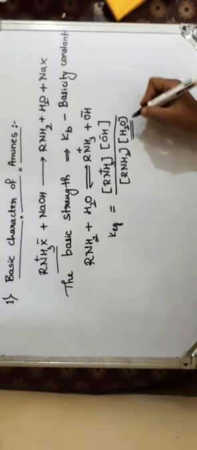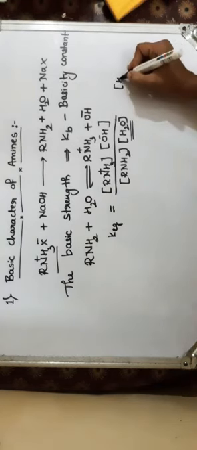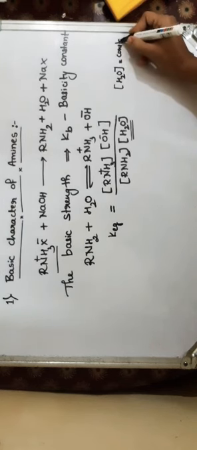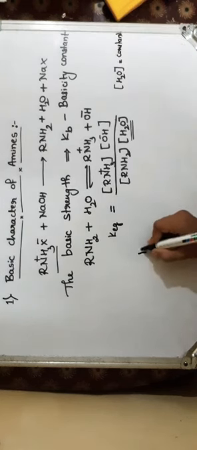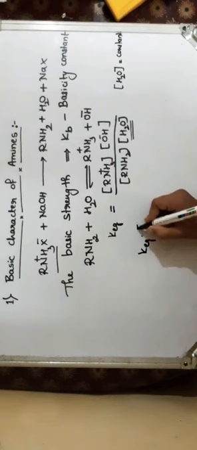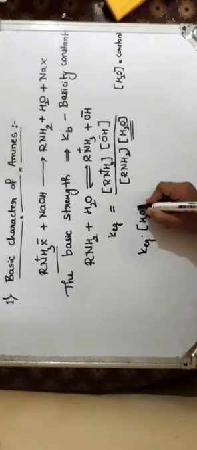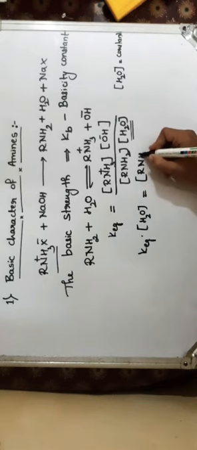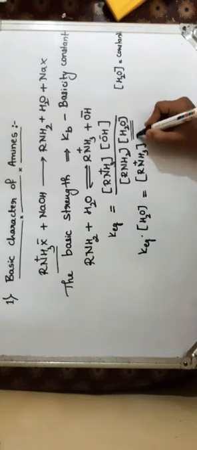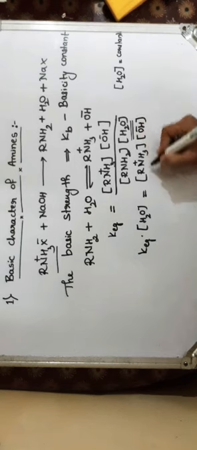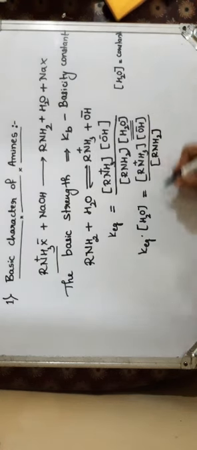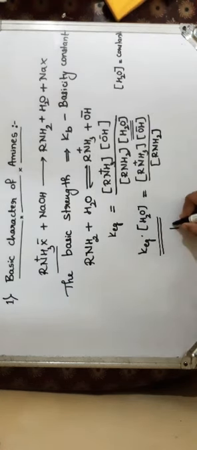So I can take K equilibrium into the molar concentration of water on one side, and the remaining part, RNH3 plus OH minus over the molar concentration of primary amine, on the other side. This is nothing but our Kb value.